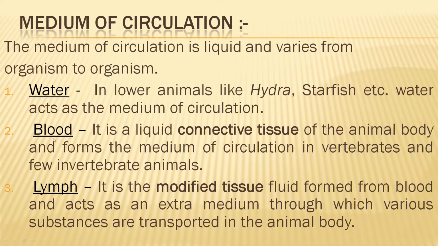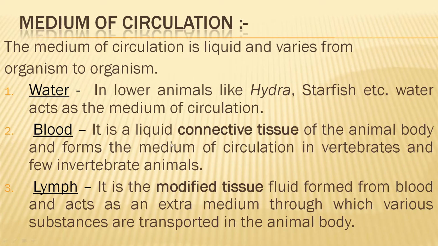Okay, as you know that blood always flows in a closed path. So it has no direct contact with the tissues. So who provides the nutrients to the tissue cells? Lymph. Okay. So in human body also both acts as the medium of circulation.